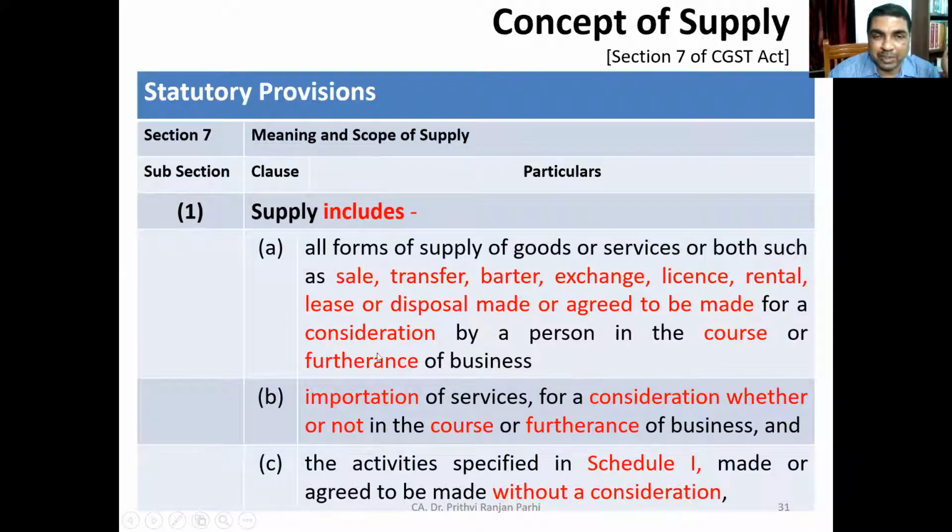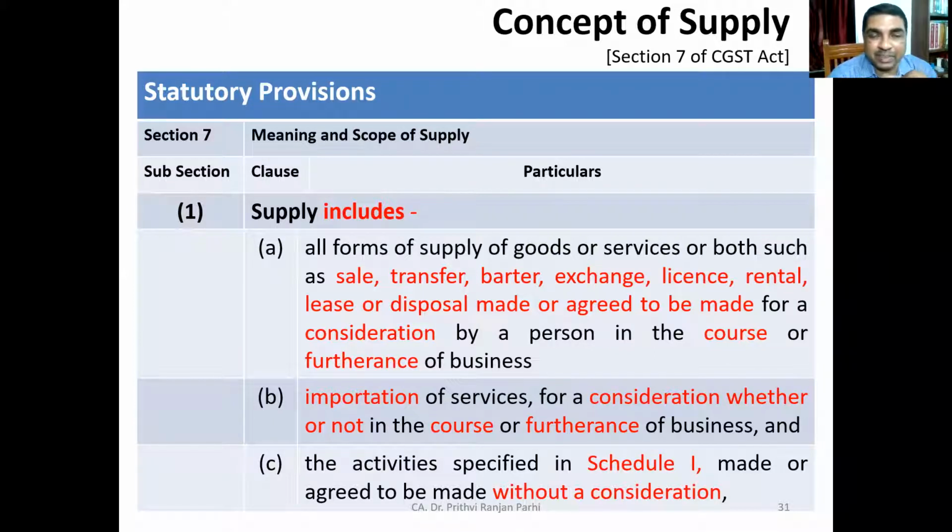And one more important thing is the consideration. In that context also we have discussed that consideration need not flow from the recipient itself. Consideration may flow from a third party. And consideration excludes two things. Can anyone tell me what are the things that, even if received, will not be regarded as consideration? Consideration excludes two things. Can anyone recall?